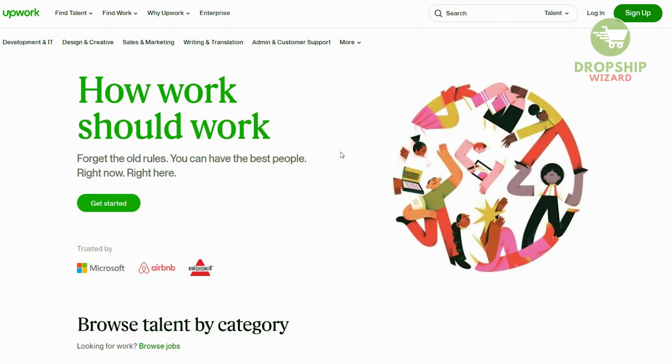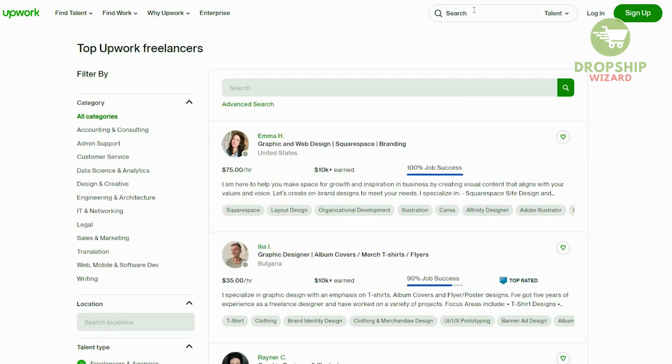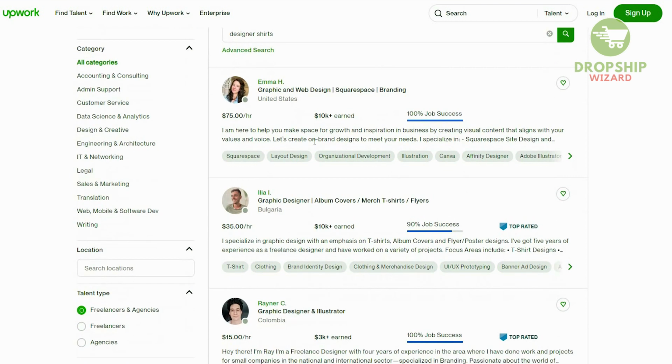And this is where Upwork comes in. Now Upwork.com is a place where you can find a lot of freelancer designers that are available. So we're going to go over here and search for designers for shirts. And as we do that, we're going to find a lot of people that are working in this particular niche. And I absolutely love this about individuals over here because you can hire them per the hour. For example, this individual over here takes $35 per hour.